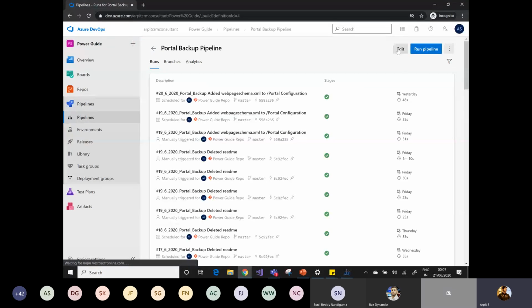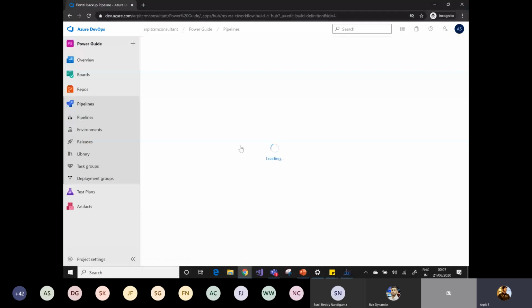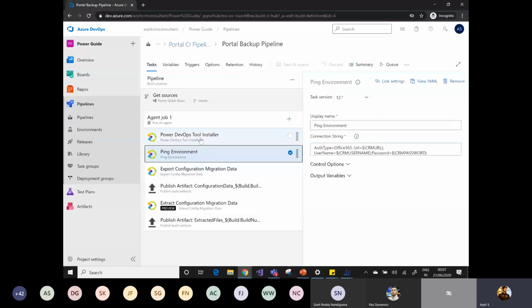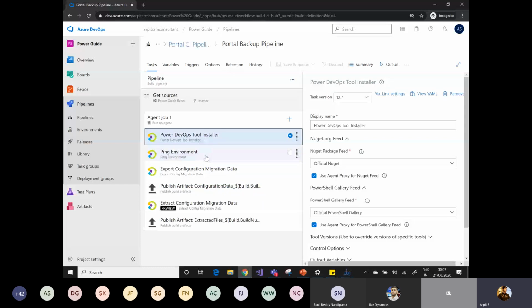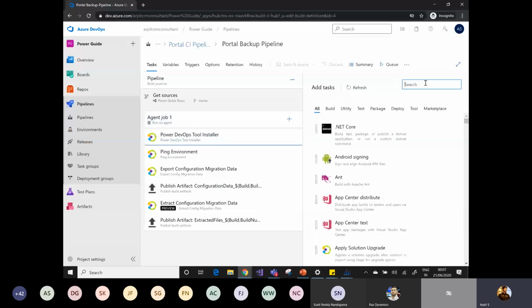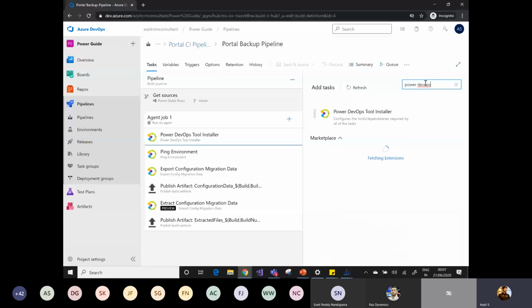Here, as I told you, I'm going to use Power DevOps tools. What I've done is simply added a few tasks. First is the DevOps tool installer task. If you go here, you can simply find the Power DevOps tool, or you can find the Microsoft Power Build tools as well.